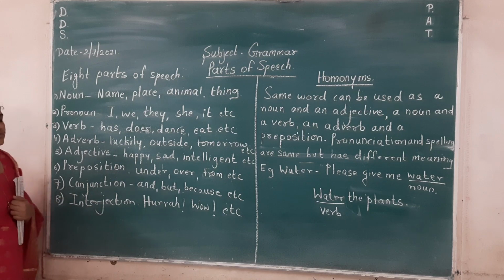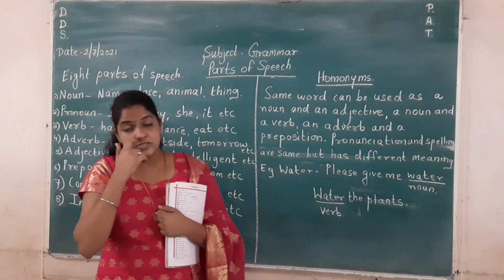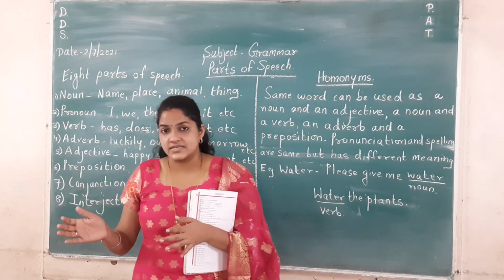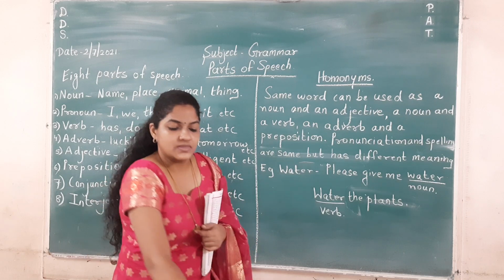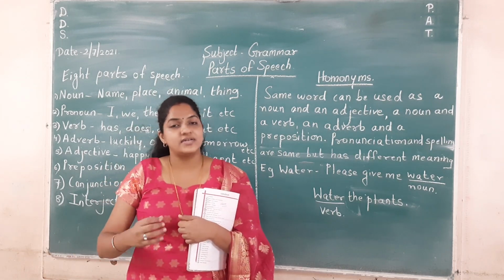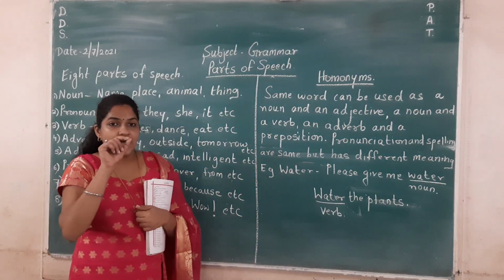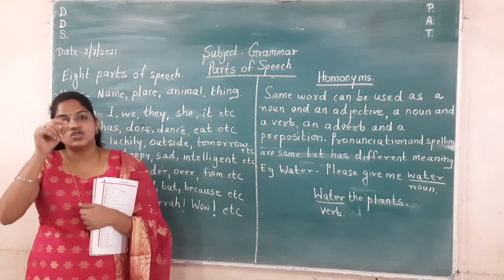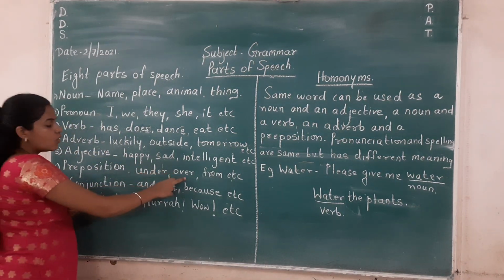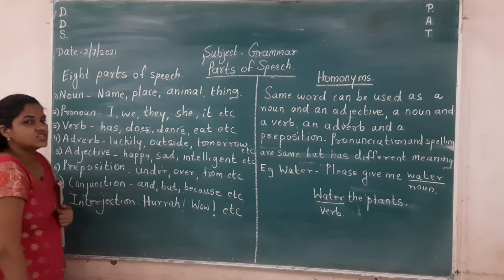Next comes preposition. What is preposition? Prepositions are the words which show the position of a noun and other objects. For example, the duster is on the table or the duster is under the bench. So what are under, on? They are showing the position. See, under, over, from.